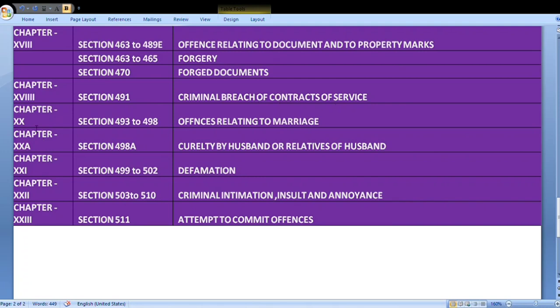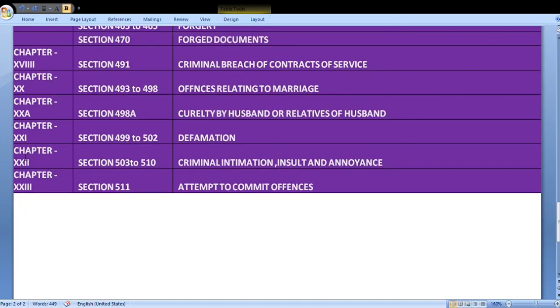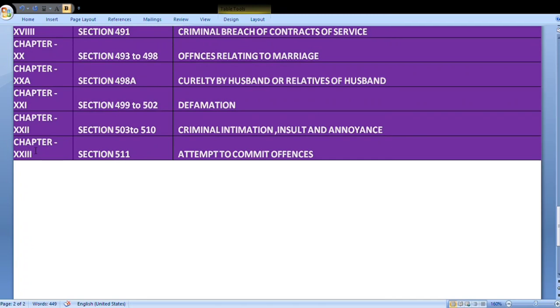Chapter 20, Section 493 to 498, Offences relating to marriage. Chapter 20A, Section 498A, Cruelty by husband or relatives of husband. Chapter 21, Section 499 to 502, Defamation. Chapter 22, Section 503 to 510, Criminal intimidation, insult and annoyance. Chapter 23, Section 511, Attempt to commit offences.